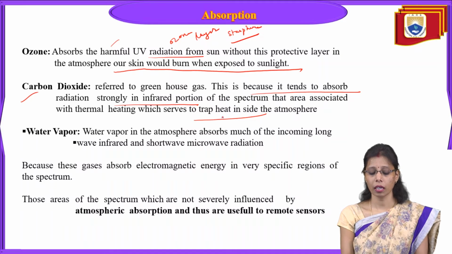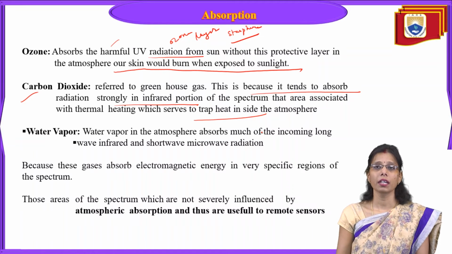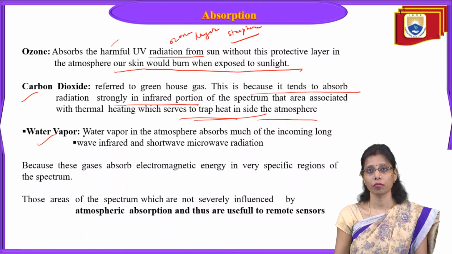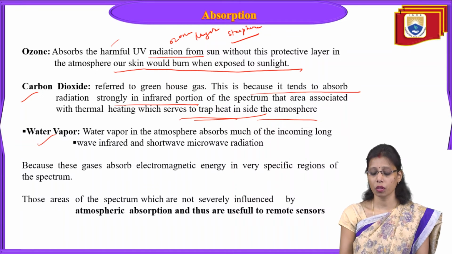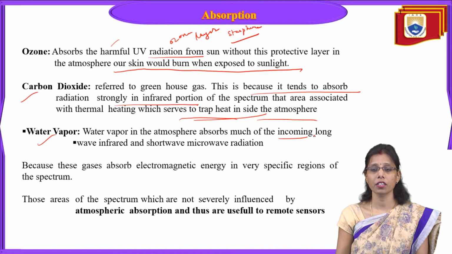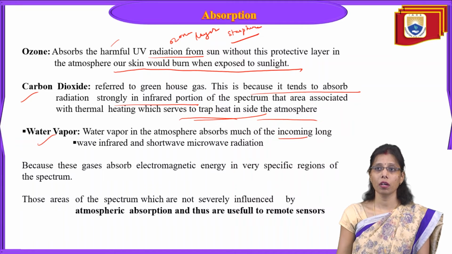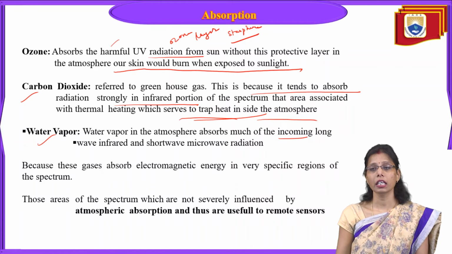So when carbon dioxide is present in the atmosphere, it will absorb the radiation in the infrared portion of the spectrum, the area associated with thermal heating, which serves to trap heat in the atmosphere. Now we have the other gas present in the atmosphere called water vapor. So what does the water vapor do? Water vapor in the atmosphere absorbs much of the incoming long wave radiation, infrared, and short wave, microwave radiation. So this will absorb a lot of incoming and outgoing radiation from the microwave region.